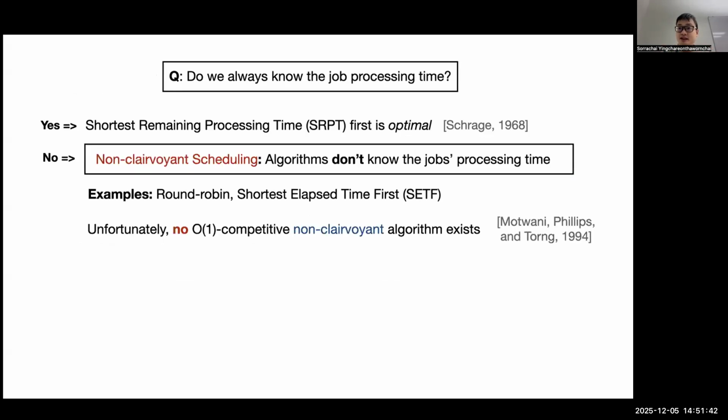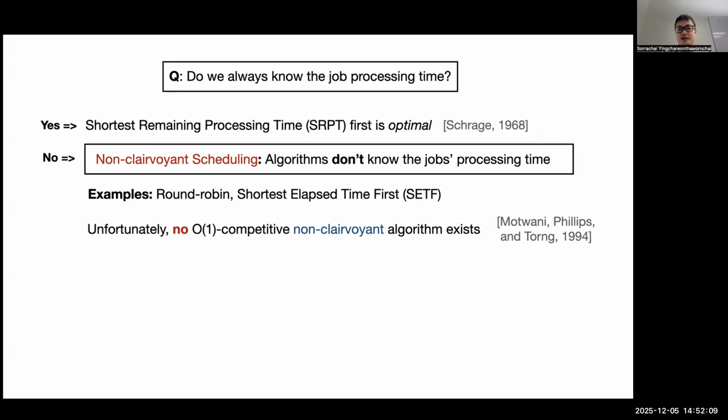On the other hand, if the answer is no, we don't know the job processing time. This is called non-clairvoyant scheduling, meaning that the algorithm doesn't know the job length. For example, an algorithm in this category could be doing round robin, right? You do every job at the same time, or the shortest elapsed time first.